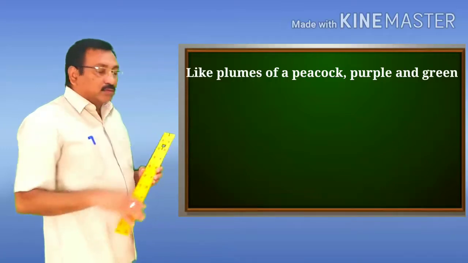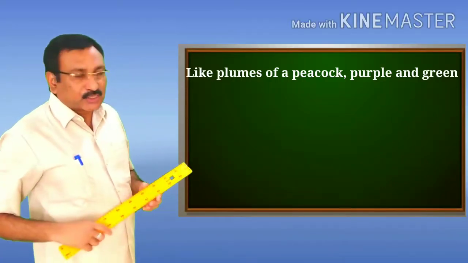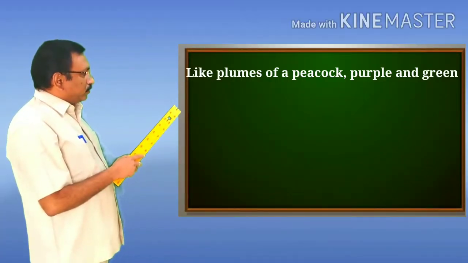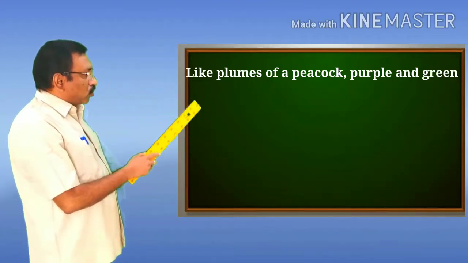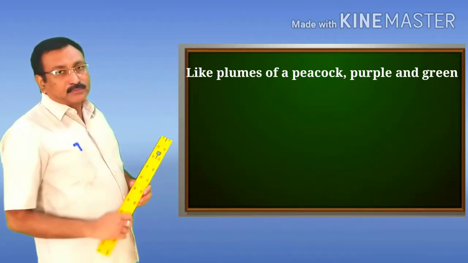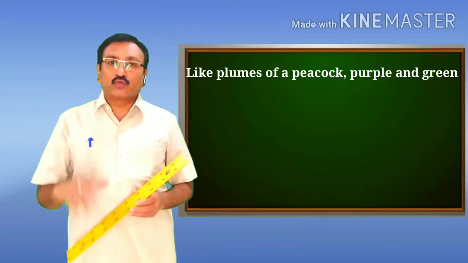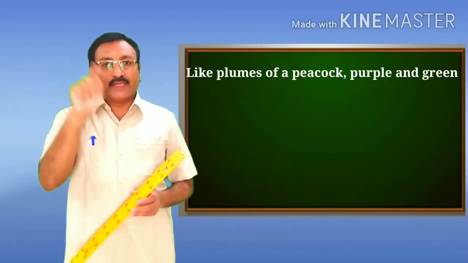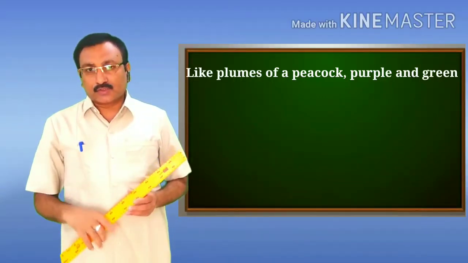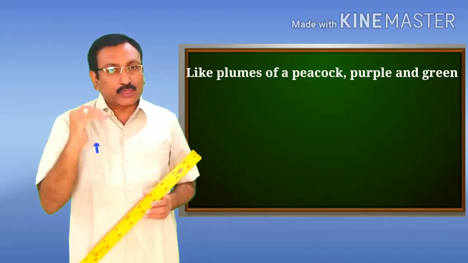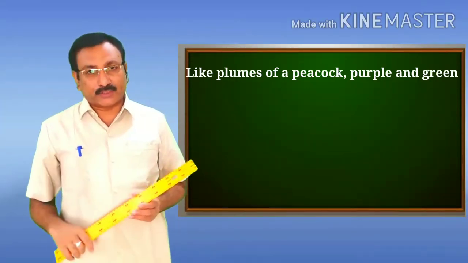Let us come to the third line from the second stanza. I read the line: "Like the plumes of a peacock, purple and green." In this line also we have two figures of speech, alliteration and simile. I explain first how this line is an example of alliteration.